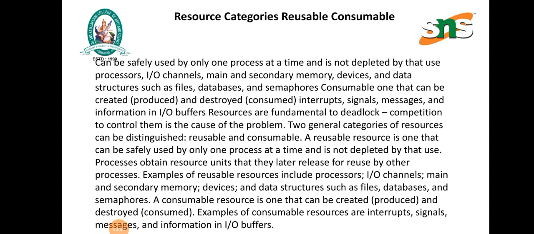Reusable resources can be safely used by only one process at a time and are not depleted by that use. Examples are processors, I/O channels, main and secondary memory, devices, and data structures such as files, databases and semaphores. Two general categories of resources can be distinguished: reusable and consumable. A consumable resource is one that can be created and destroyed. Examples of consumable resources are interrupts, signals, messages, and information in I/O buffers.